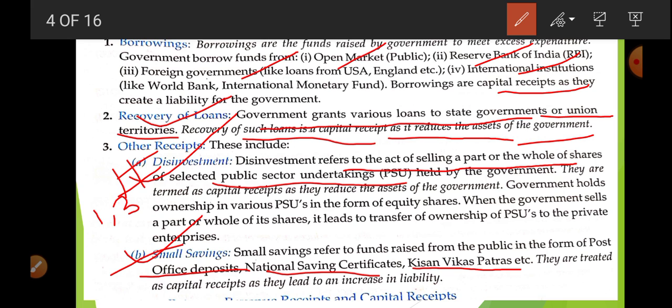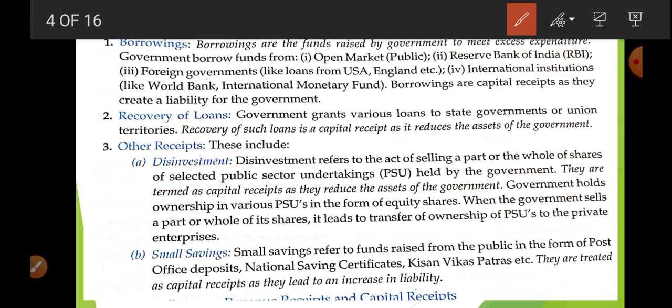Look, I am going to write it. Borrowing is going to create liability, recovery of loan is going to decrease fixed assets, and disinvestment is going to decrease fixed assets. If you talk about small savings, whenever the government uses small savings, it is going to create, that is, increase, the liability for the government. Okay,